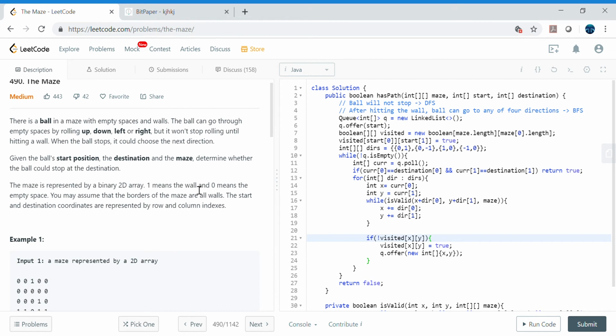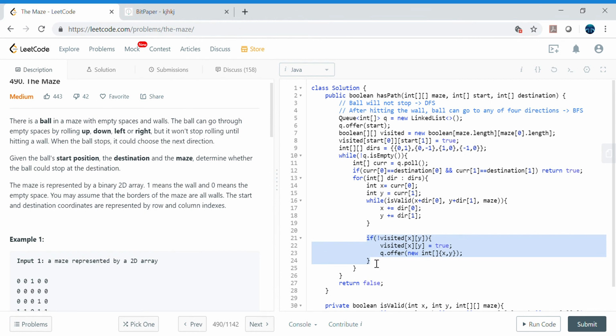So we are going one direction at a time, and in the while loop we are checking: if it is the correct direction and not a blocker, then just keep rolling the ball in the same direction. If it hits the wall, then we store that position in the visited array and in our queue. And then again from that point, let's keep rolling the ball in each direction and see what happens next.